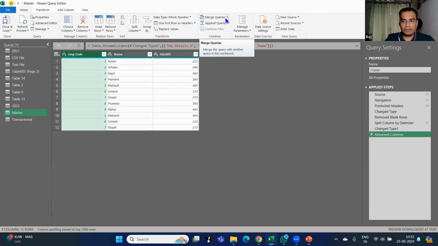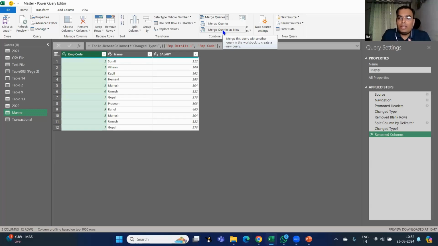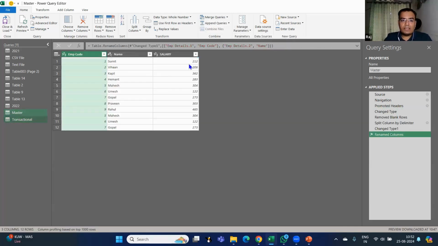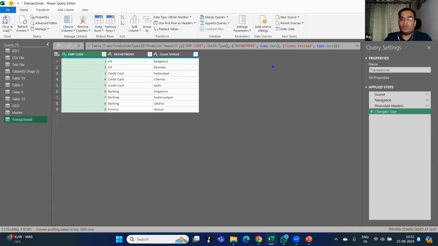If I go into merge query, there are two options: merge queries and merge queries as new. Always go for merge queries as new. That means a new table will be created, which will have these transaction values and this salary value as well. Let me show you how.